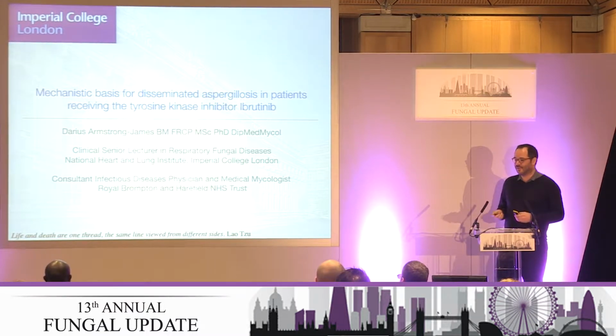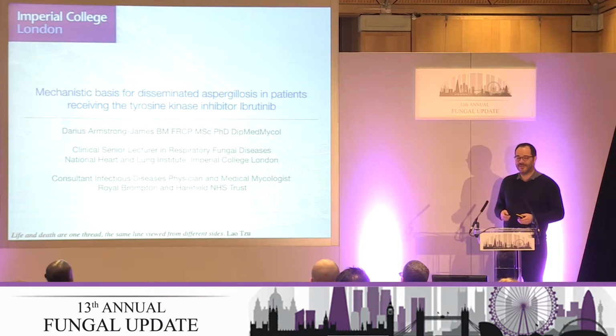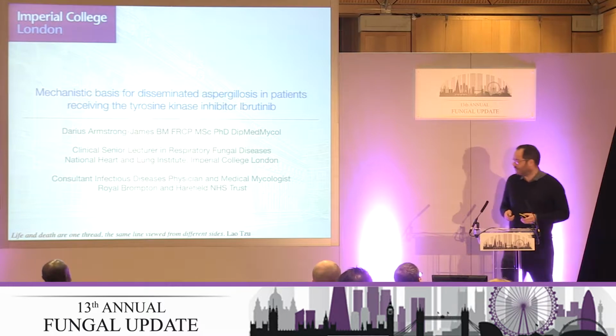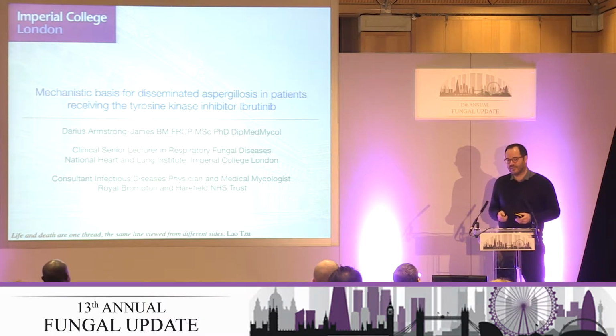I think the haematologists in the room probably know what I'm talking about, but effectively this talks to an area where there's a lot of patients who've been receiving ibrutinib for CLL primarily, and some of these patients seem to be getting disseminated, including CNS aspergillus. It's a very interesting area that happens to serendipitously coincide with some work we've been doing. So it's a rambling story. I'll try to move through quickly, but there's a fair amount of data.